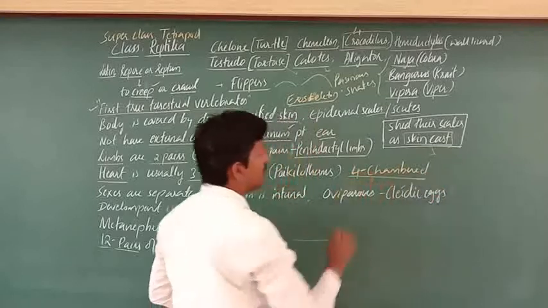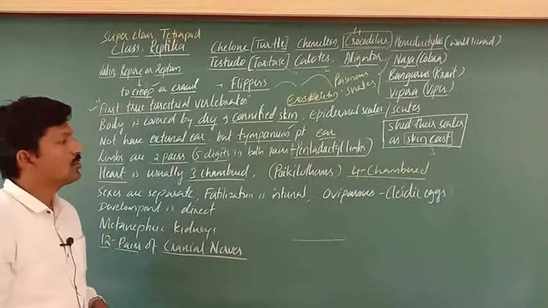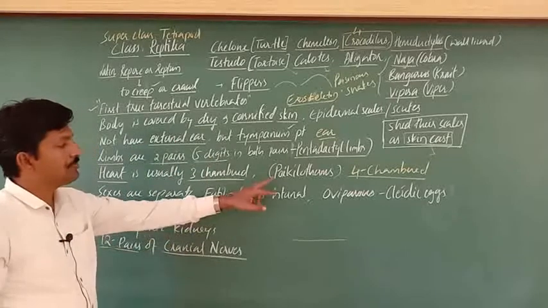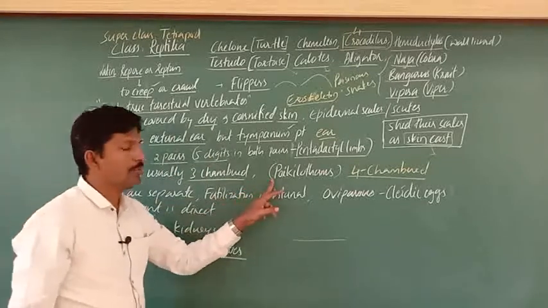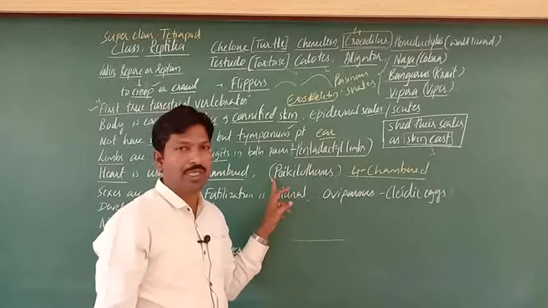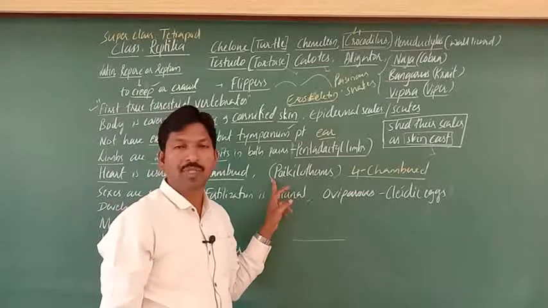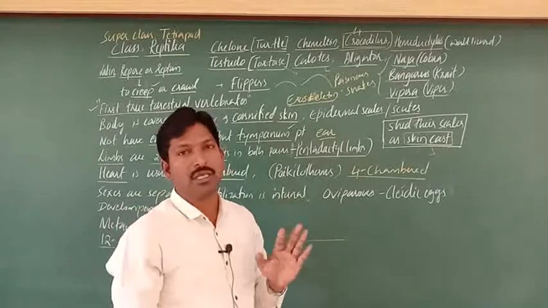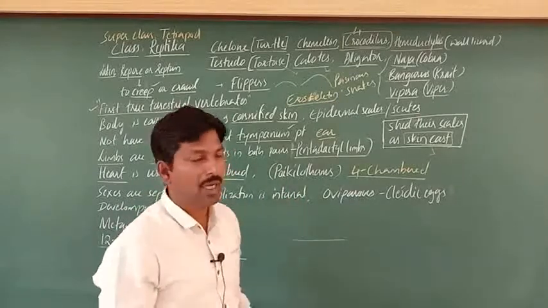Four-chambered heart is present in the crocodile, so this is an advanced reptile, we can say. And these are said to be poikilothermic animals. Poikilothermic means cold-blooded. Body temperature is not constant. Such animals are referred to as poikilothermic animals, right?